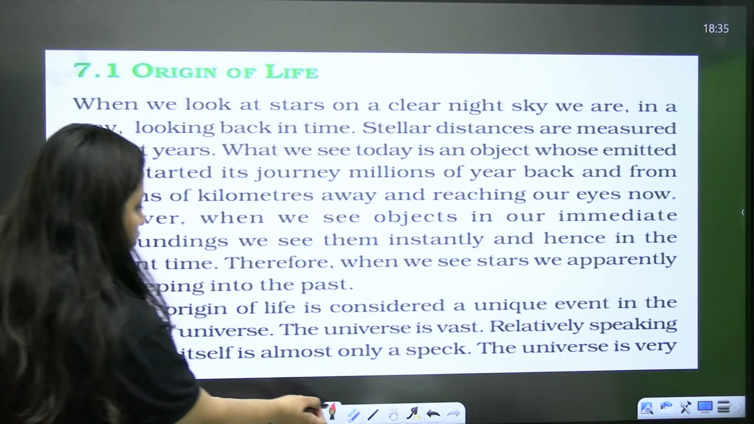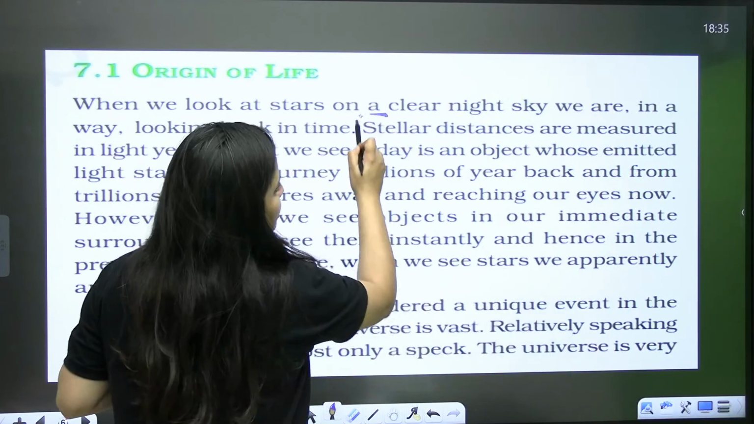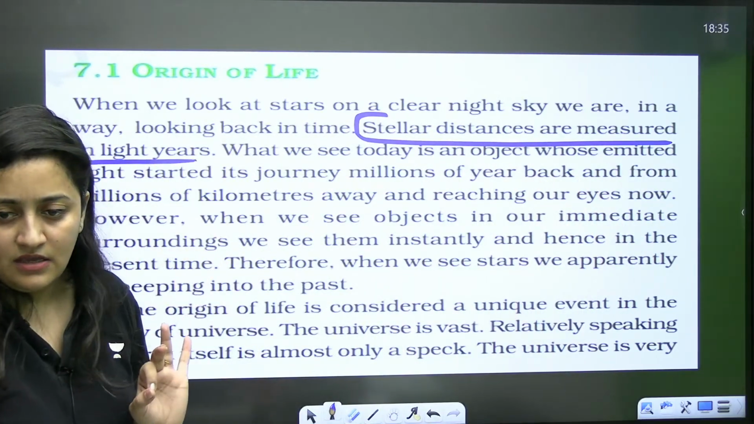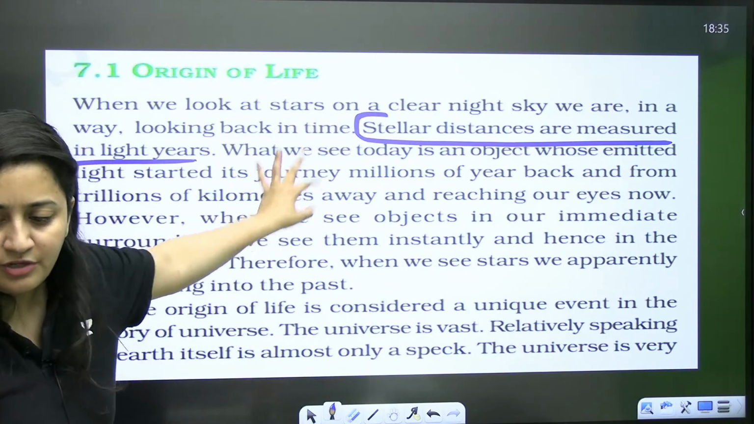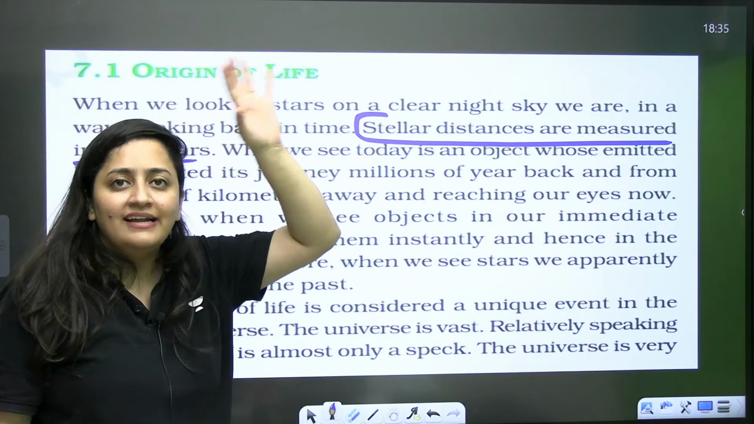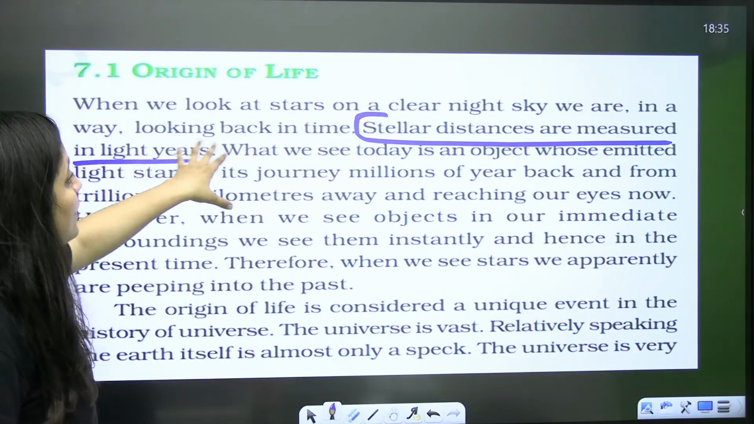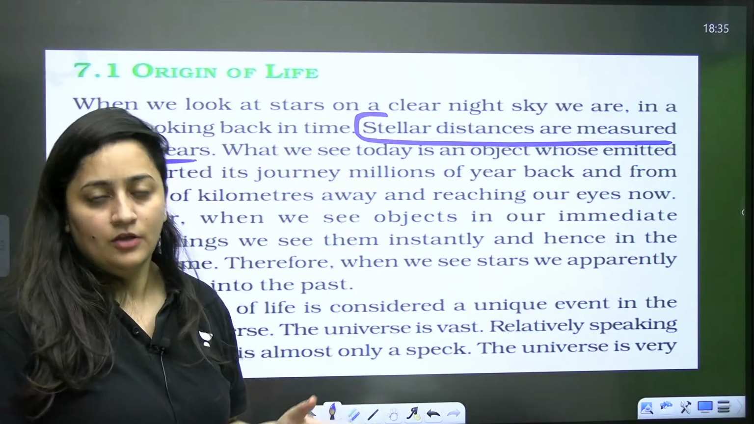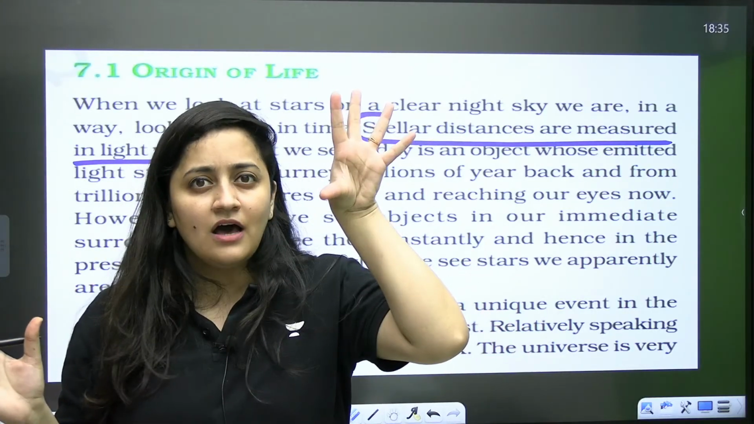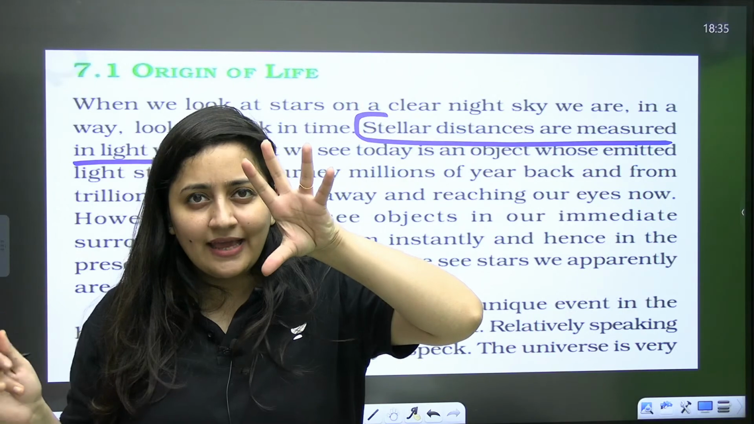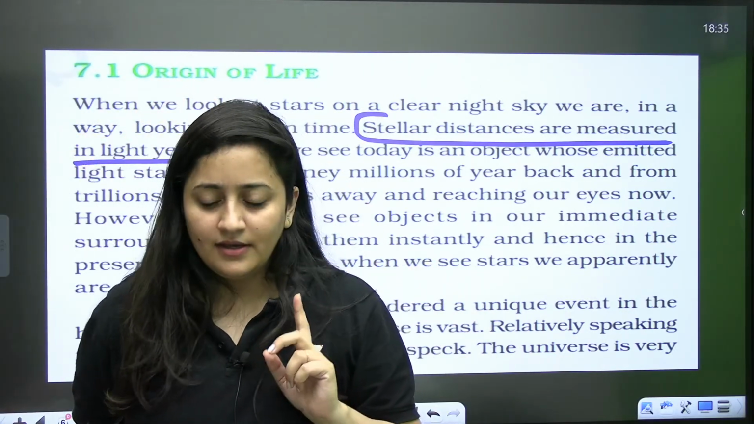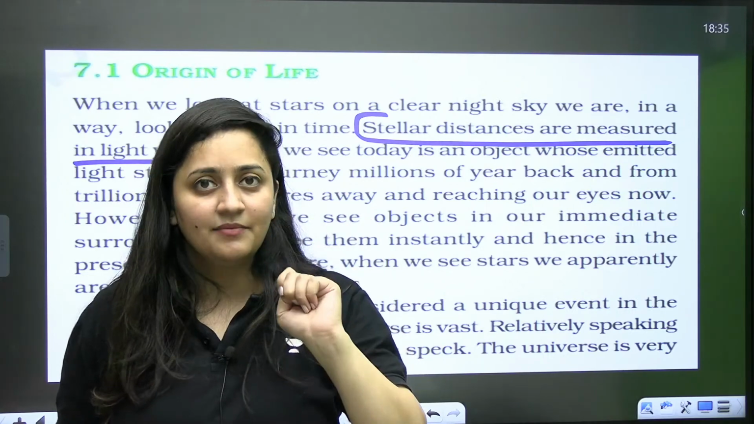Here, the most repeated question is on stellar distances. If you have solved the PYQs, you will find this question. When we look at the stars on a clear night sky, we are in a way looking back in time. You know that thing, isn't it? The twinkling of stars. Stars are actually not twinkling. I still remember I studied it in class 12th.